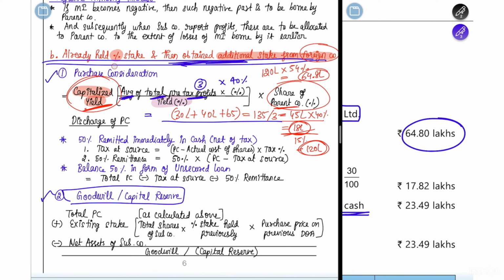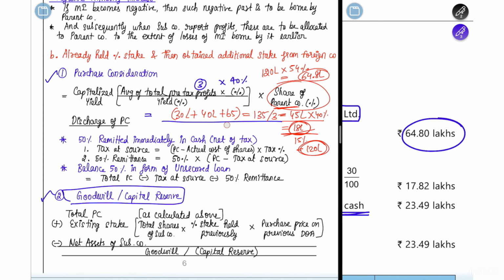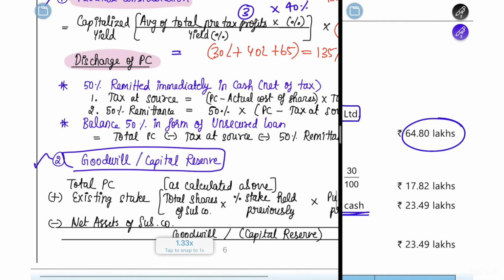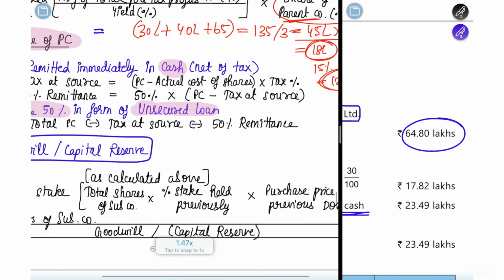Let's just remove all the extra work from here. I hope you have understood. So the purchase consideration is 64.8 lakh rupees. I hope this is clear to you. Next, you have to see how you are going to discharge this PC. They told 50% of it they are going to settle in cash, the balance 50% in the form of unsecured loan.